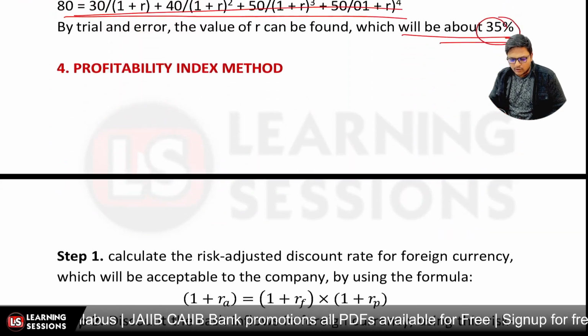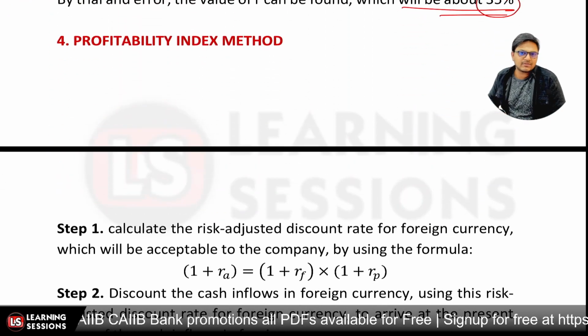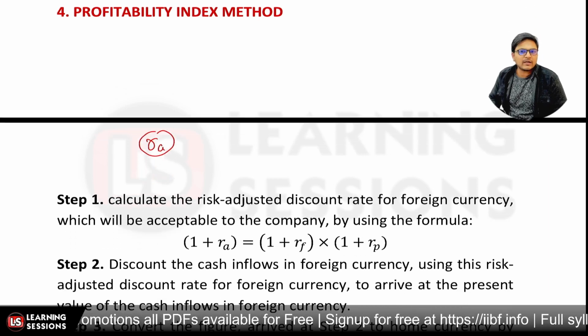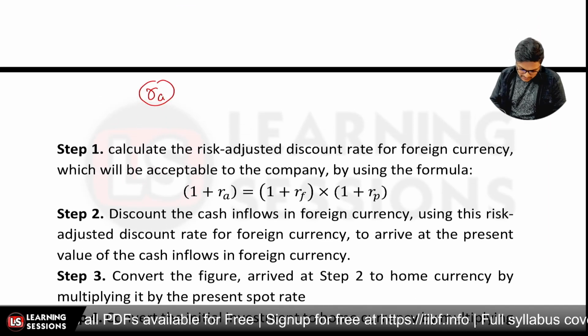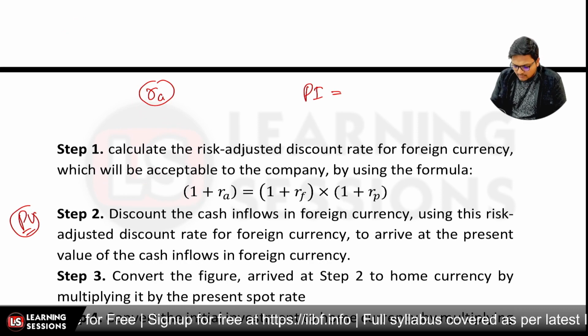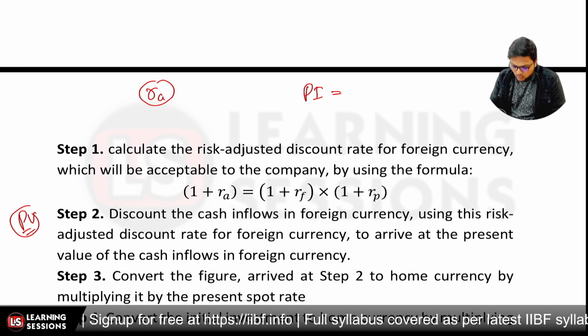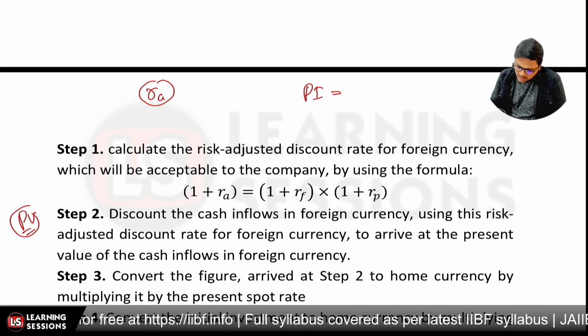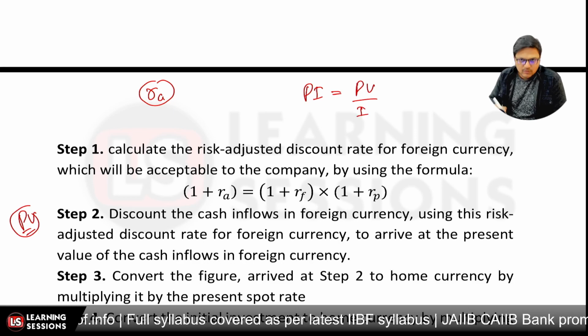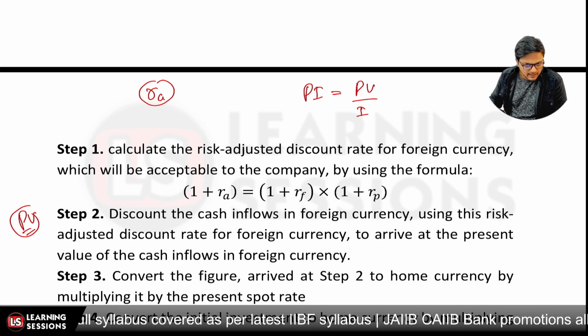And the fourth one is related to the profitability index. So first of all, again, calculate the RA. And further discount the values, calculate the present value, because profitability index is equal to what? It is equal to the present value divided by the initial investment, right?